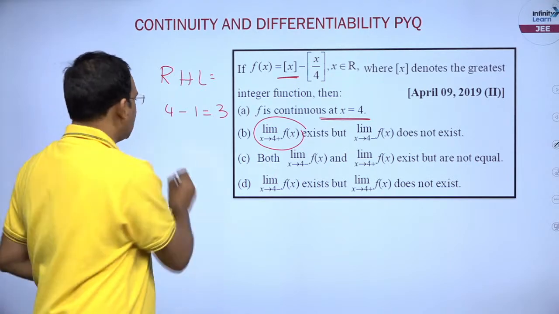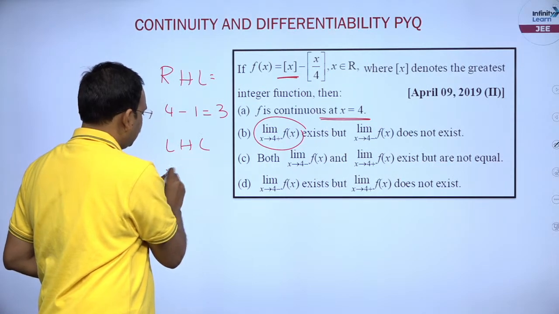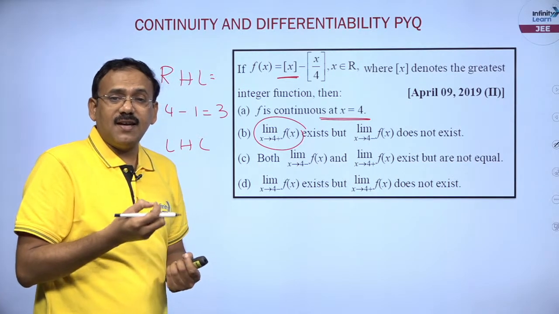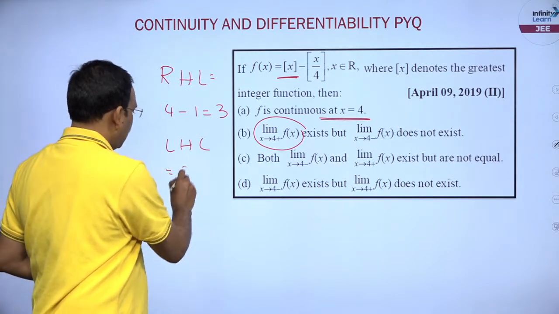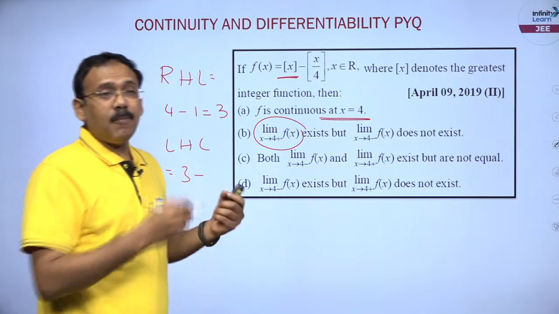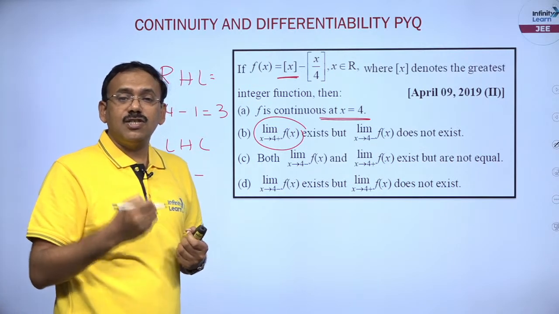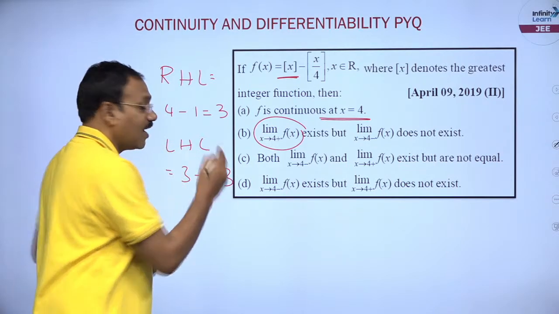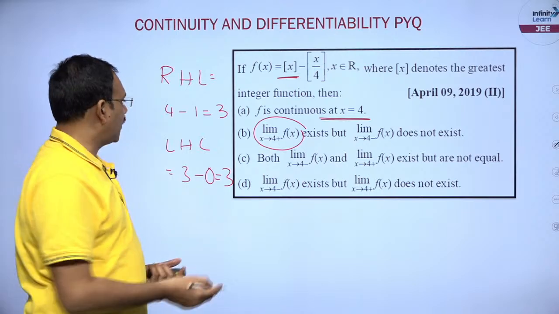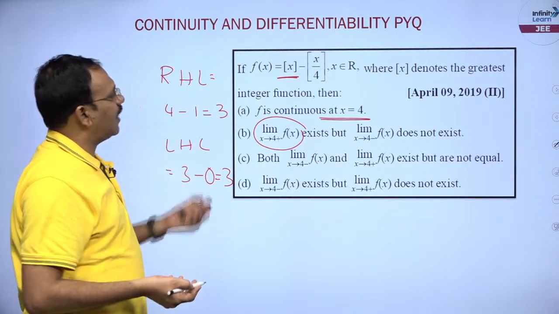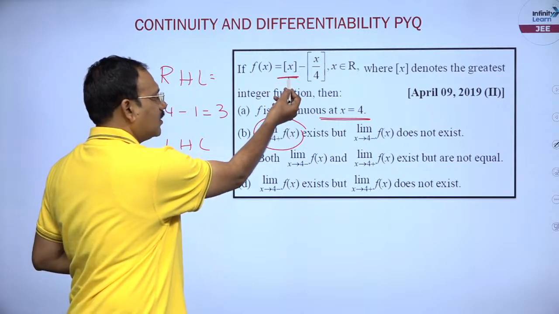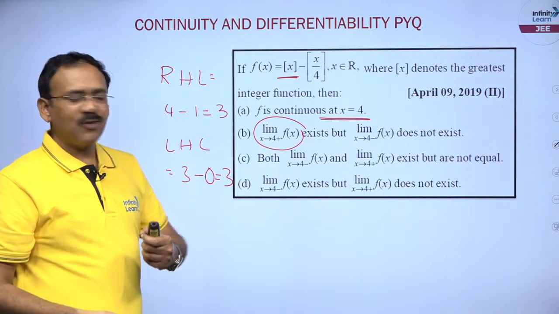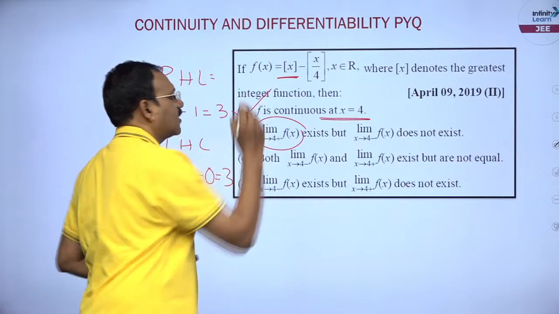Now, you just try to find the left hand limit. x is slightly less than 4, that is 3.99999 something, step becomes 3, minus 3.999 by 4, which means you will get 0.999 something, step is 0, 3 minus 0 is 3. To our wonder they are same. And even f of 4 is 4 minus 1, 3 itself, exactly 4 also. So, undoubtedly the function is going to be continuous at x equal to 4.